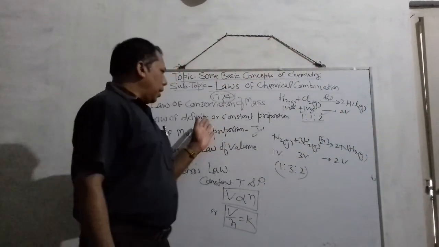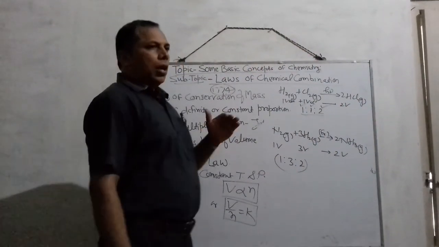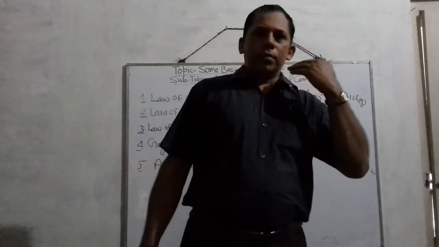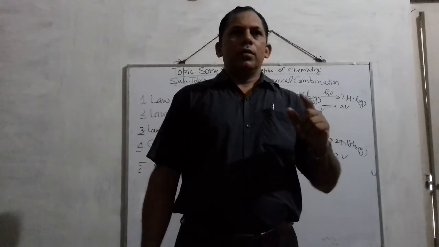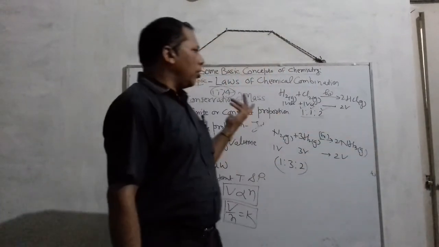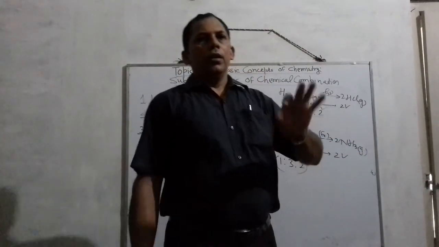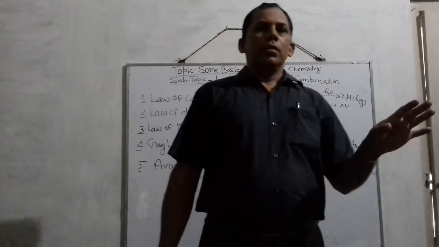So in the next lecture I will start a new chapter, the second chapter, that is atomic structure. Understand? And if you have any doubt, ask me without any hesitation.